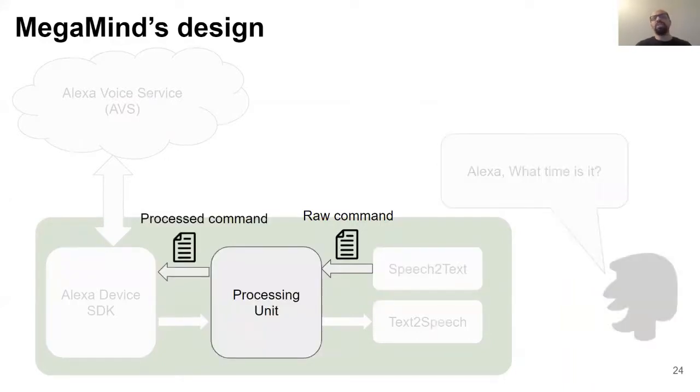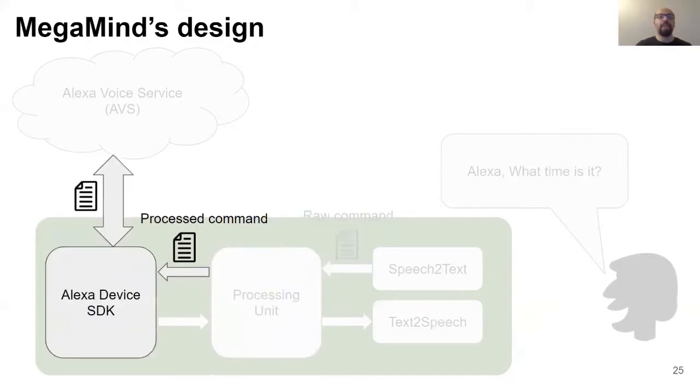In the processing unit, extensions process the user's command to apply the additional privacy and security protections. Then it passes the processed command to the Alexa device SDK. Please note that securely processing human language by multiple untrusted extensions is a very challenging task. I will later talk about these challenges and how MegaMind overcomes them.